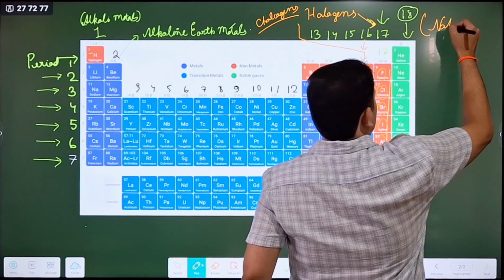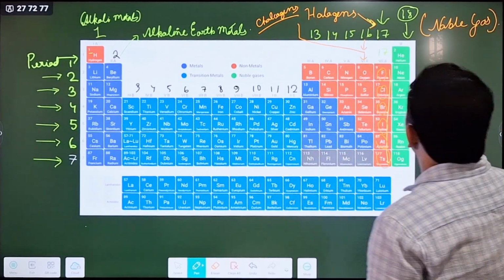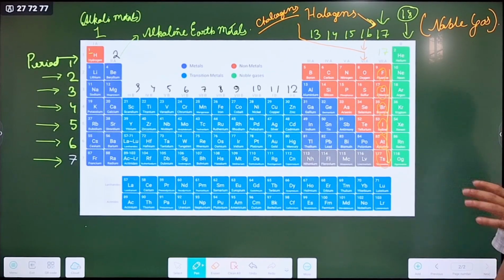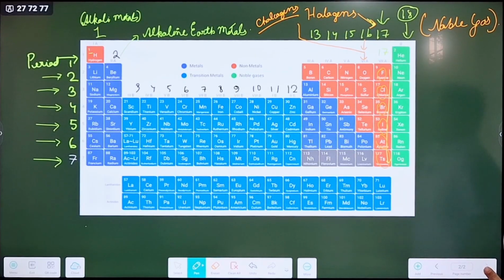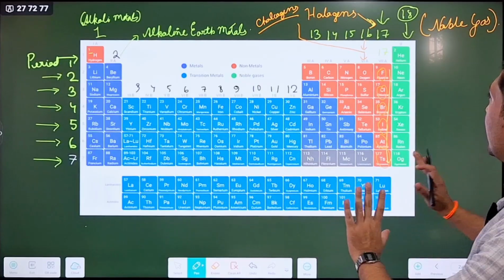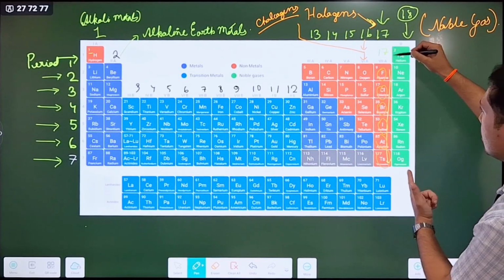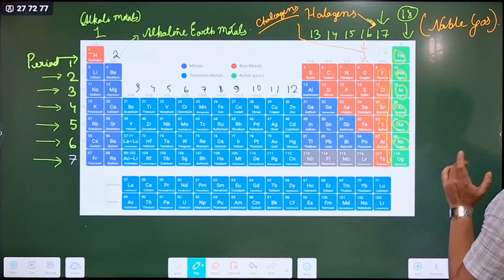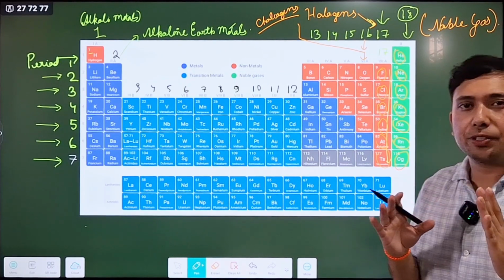Group number 18 is a very common name: noble gas. The noble gas group. Many students ask, why is it called noble gas? Do they receive some kind of Nobel Prize? No, nothing like that. Noble gas means the elements of group number 18: helium, neon, argon, krypton, xenon, radon. These elements are very inert.